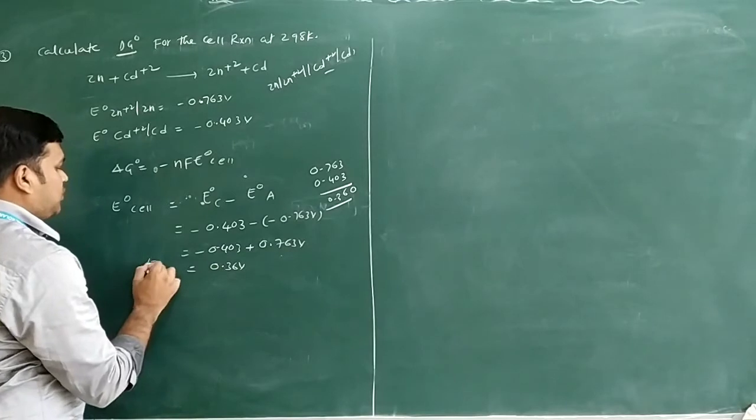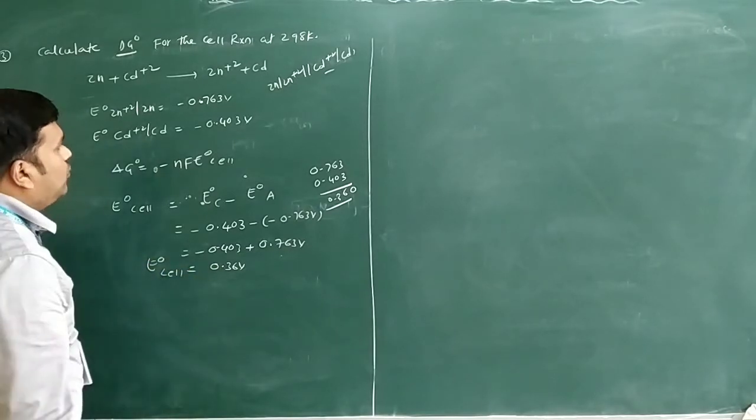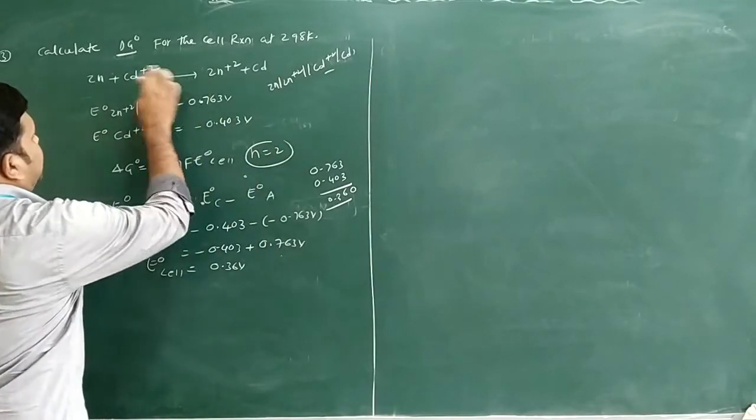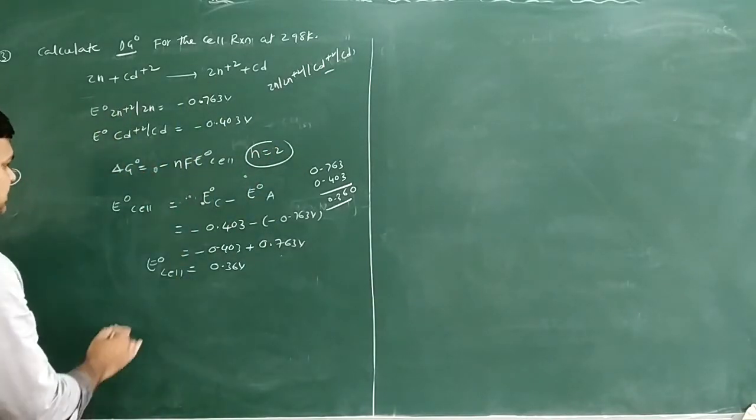0.36 volt is what, ma? E naught of the cell only. What is the n value for this reaction, ma? I will write here n is equal to 2 only. You see Zn is converted into what here? Zn plus 2 only. Let us substitute the values.